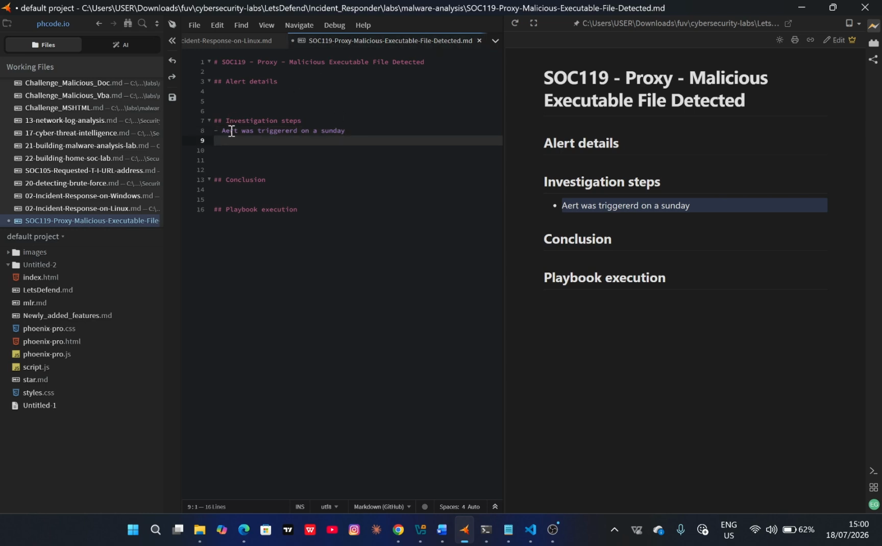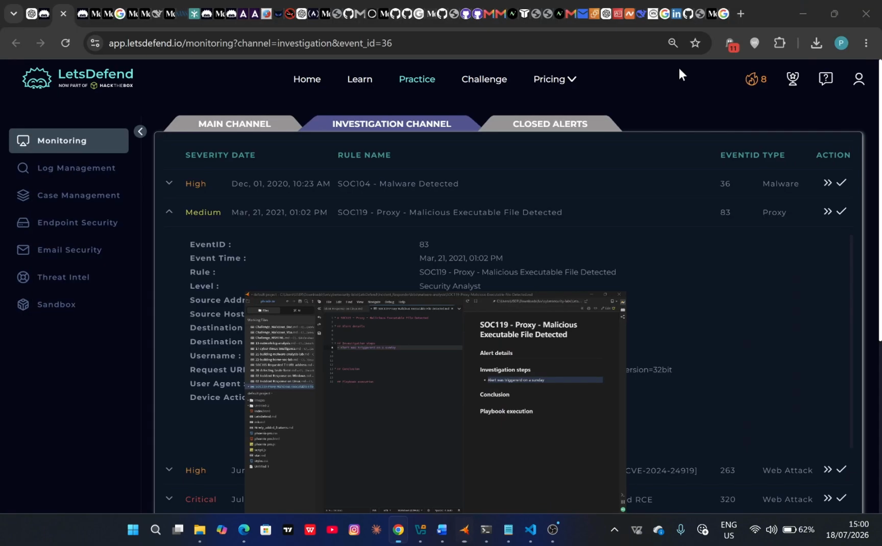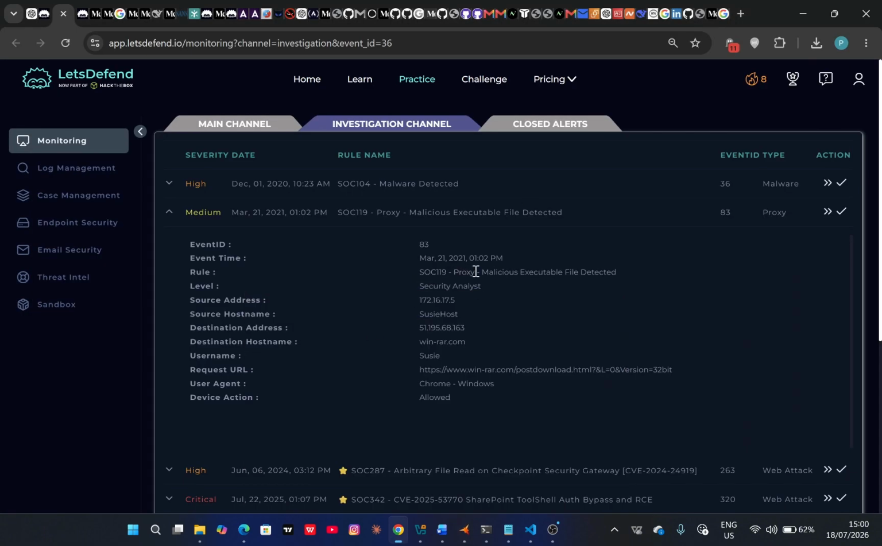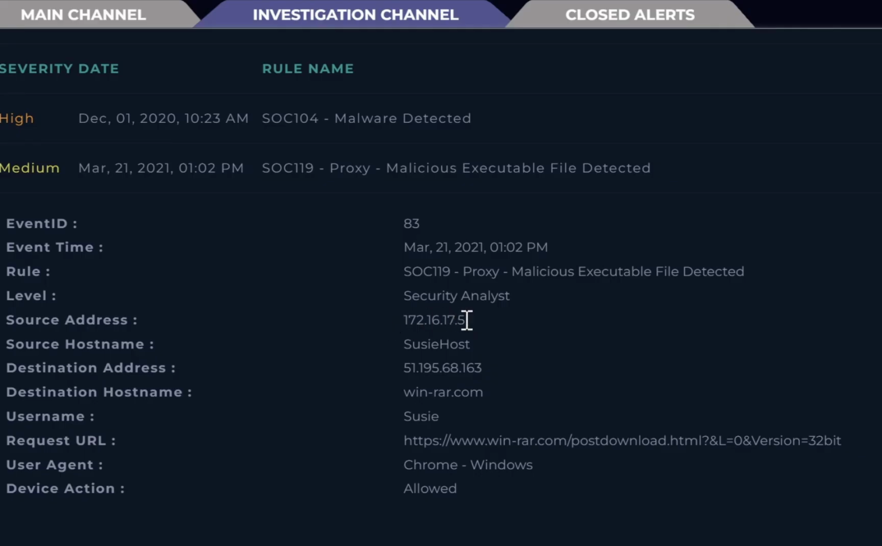Okay, so let me just document that. Then it tells us that there was a malicious executable file detected from this source address, 172.16.17.5. The source host name is Susie. I think I have contained this host, if I'm not wrong, because I found the host communicating with a C2 IP in another investigation. But let's move on with the investigation.